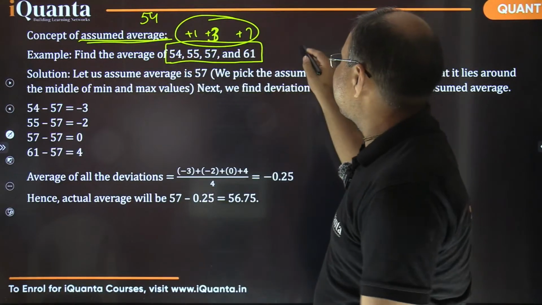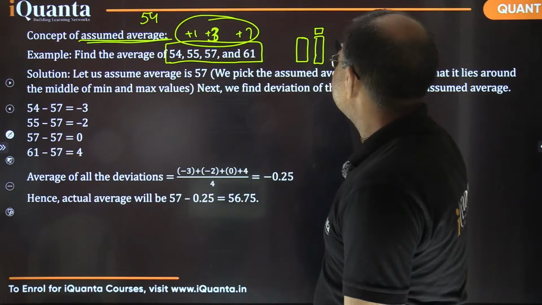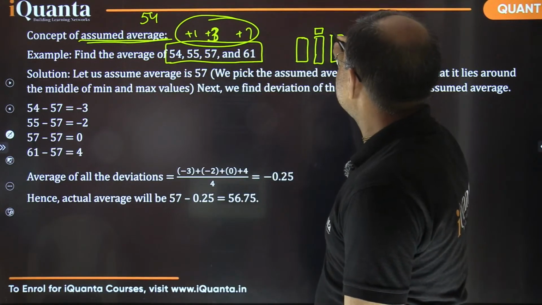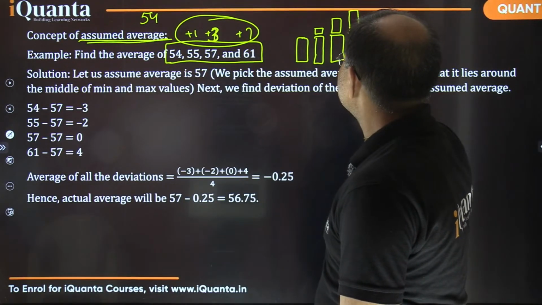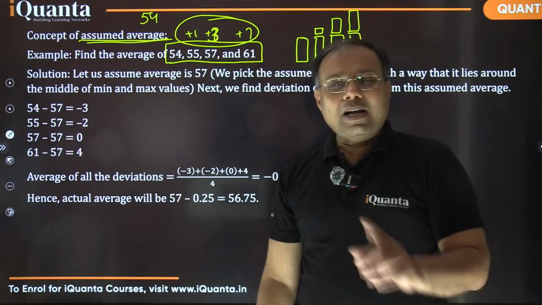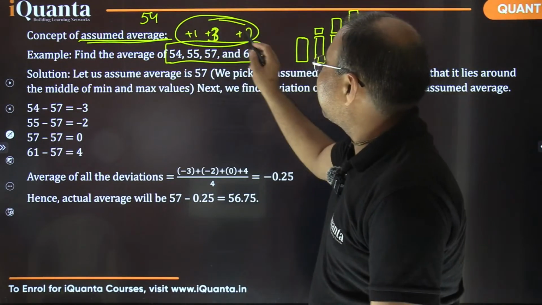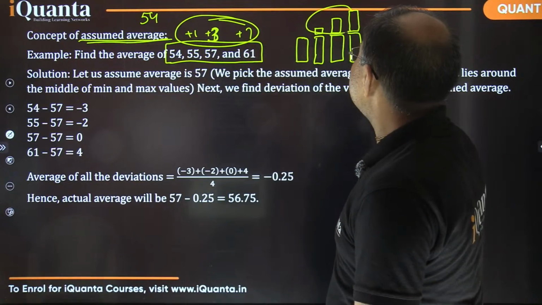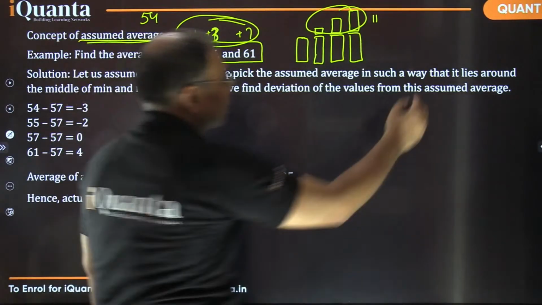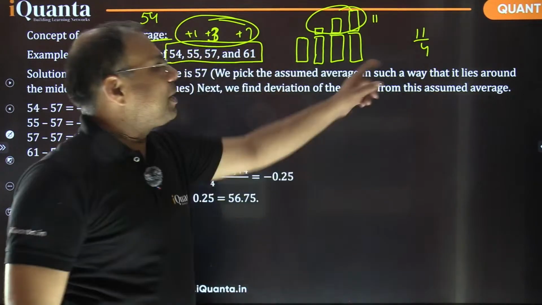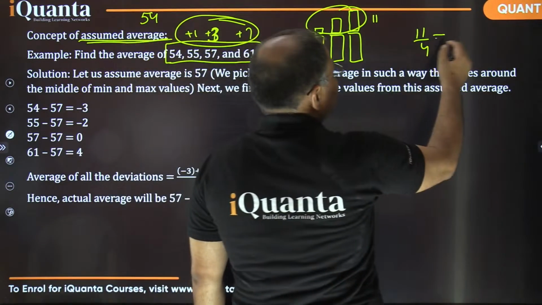So the first person was having 54, the second person was having 54 plus 1, isn't it? The third person is having 54 plus 3, and the fourth person is having 54 plus 7. Are you getting that? So when I'm saying they should be equally distributed, it means 7 and 3, 10, and plus 1, 11. This 11 needs to be redistributed equally among the 4 persons. So effectively I just need to do 11 by 4. If it would have been 12, 4 3s are 12, it would be 3, now it will be 0.25 less, right? So this comes out to be 2.75.